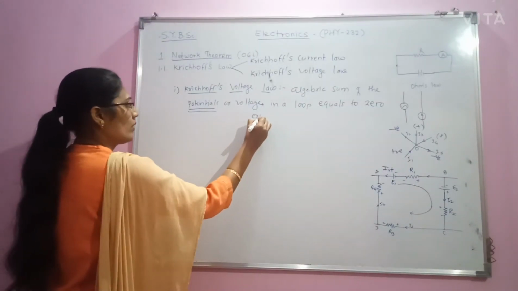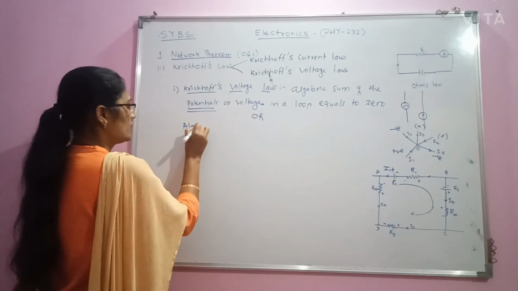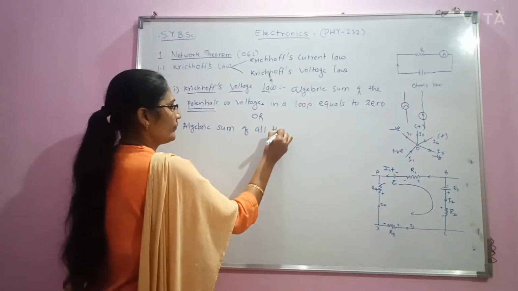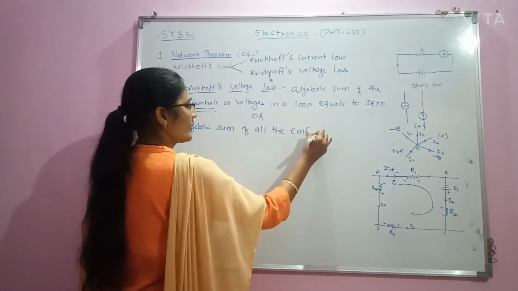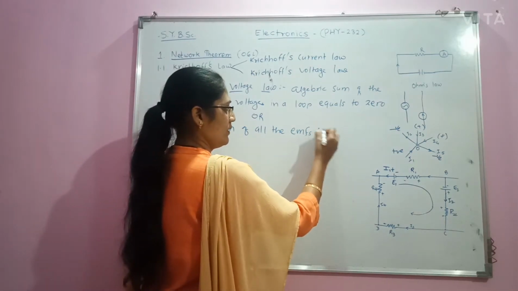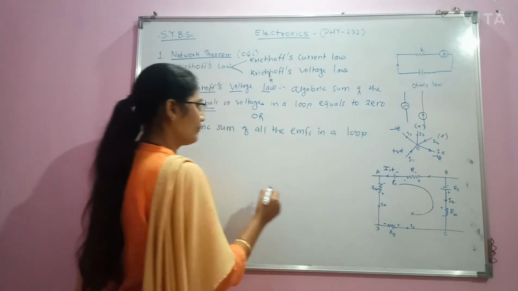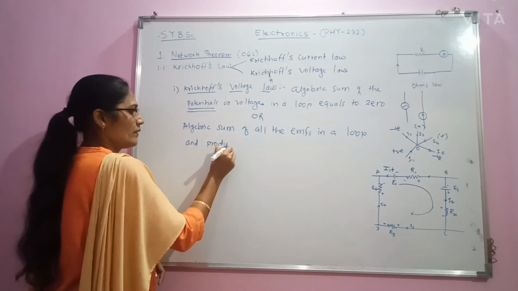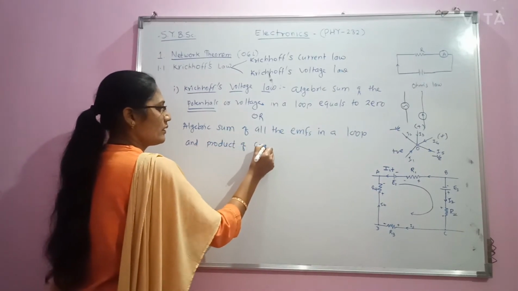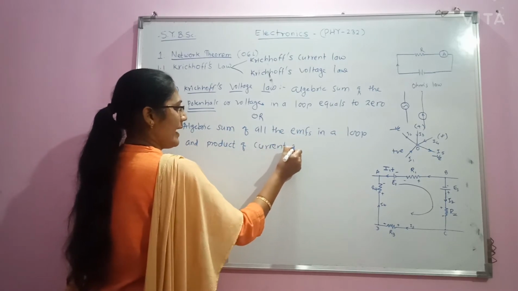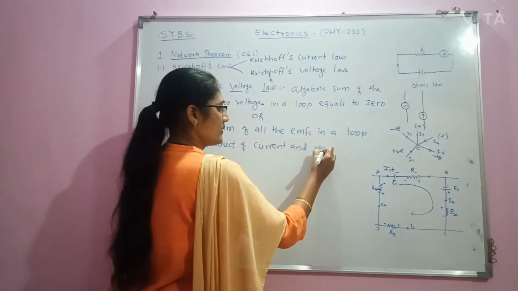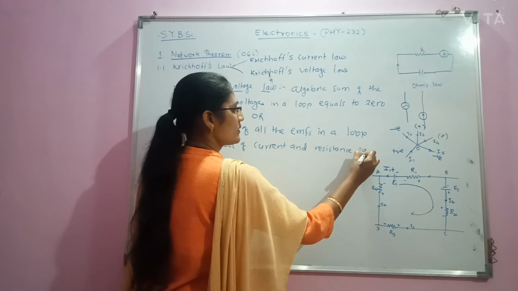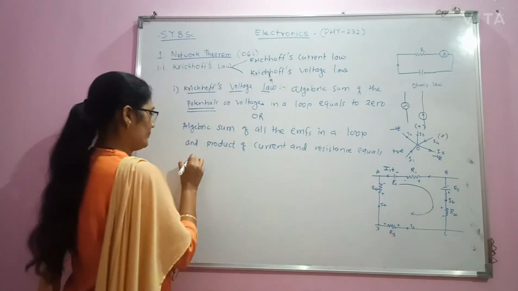the algebraic sum of all the EMFs in a loop and the product of current and resistance equals 0.